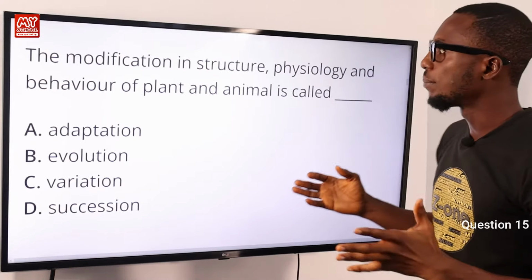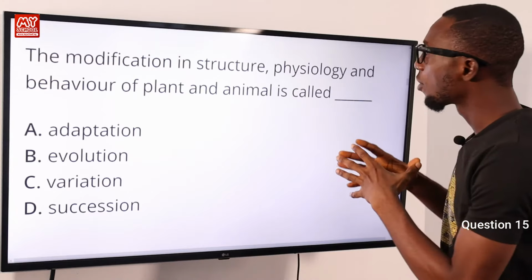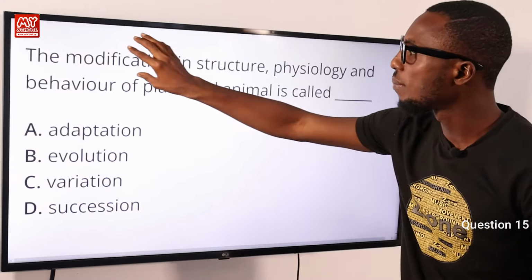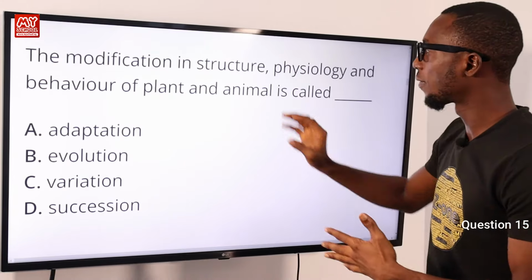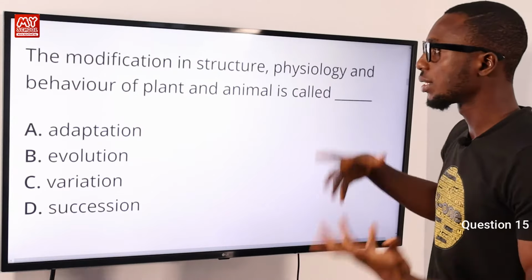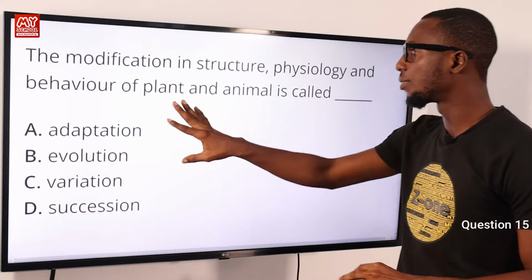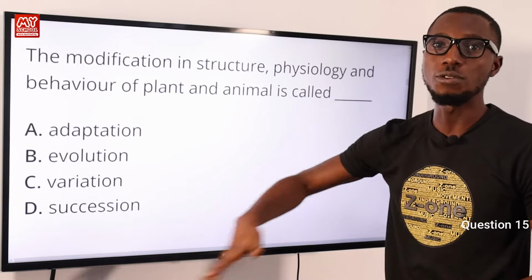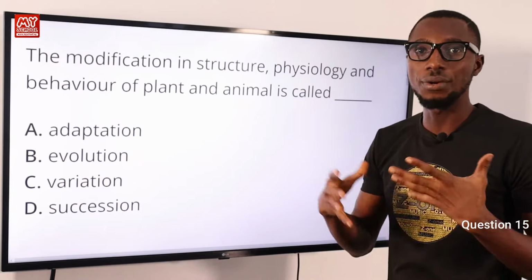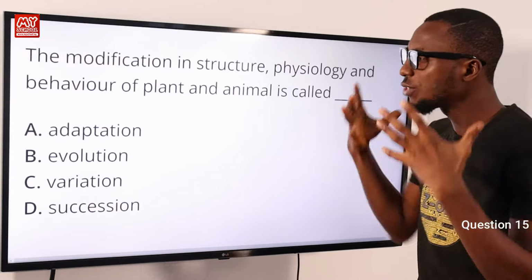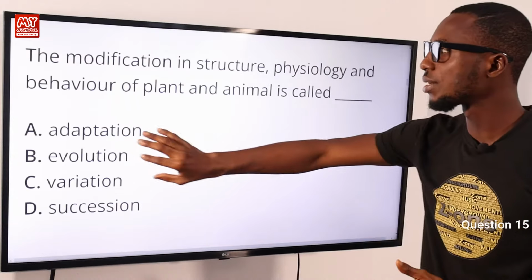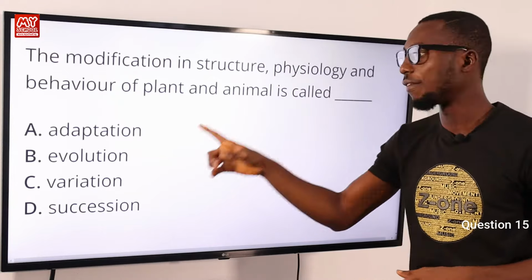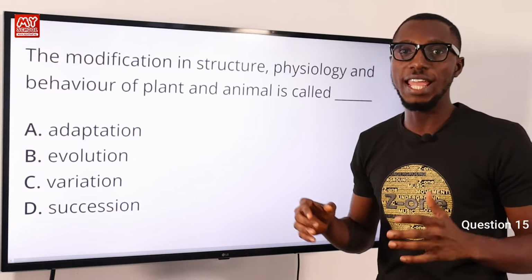Question 15. The modification in structure, physiology, and behavior of plants and animals is called what? Take note of the word modification. This modification involves structure, physiology, the body processes, and behavior, the way they respond. So this modification is talking about adaptation, for survival and chances of increasing reproduction. Majorly it's just for survival. So adaptation is about modifying certain things, which may include your structure, your physiology, and your behavior. So the correct option here is option A for adaptation.